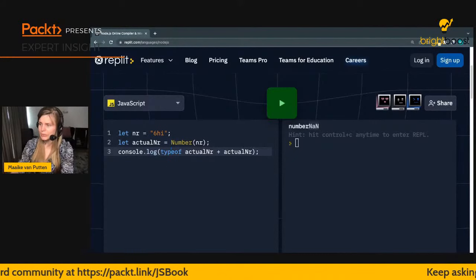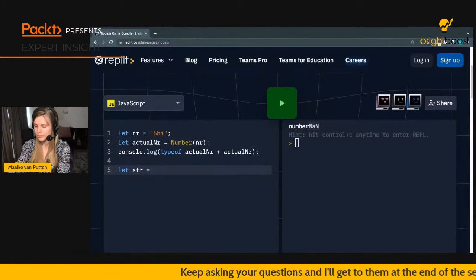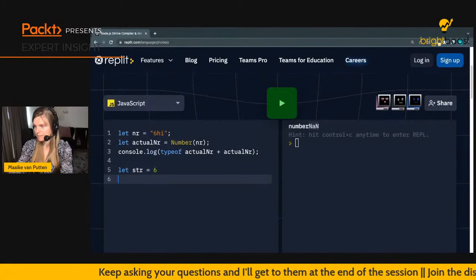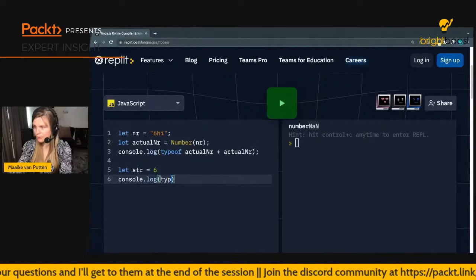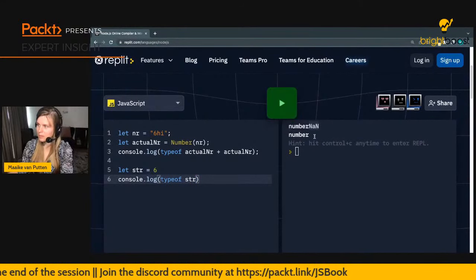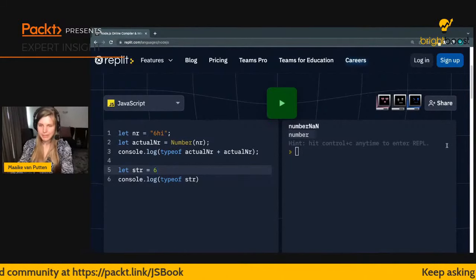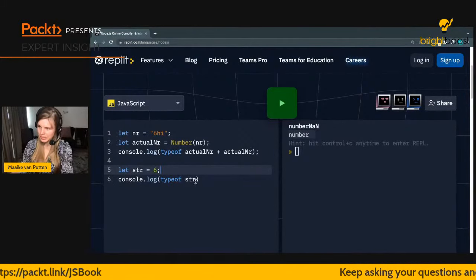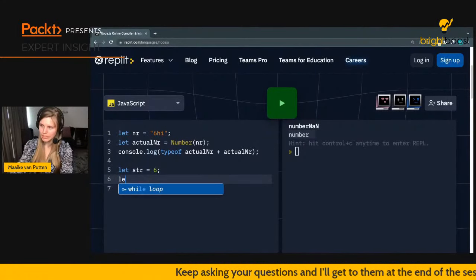So we could actually also do this with a string. Say we have at some point a certain value, a string, but we insert a 6 in there. Then again, if we ask JavaScript what the type of our string is, it's going to say number. Why? Well, there are no quotes. Clearly, I could just go ahead and place quotes around this, but it would be more fun to show you how to do this with quotes.